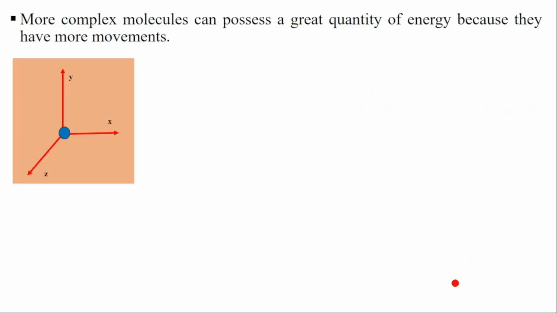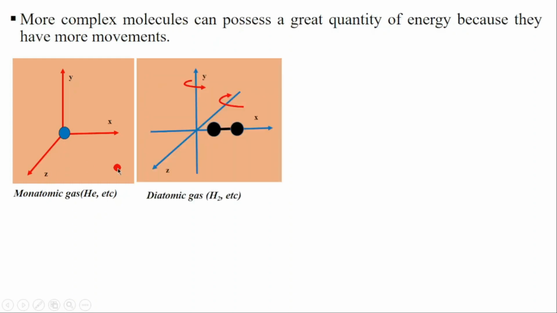For example, if you have a monoatomic gas, like helium, we are talking about a molecule composed of only one atom. So monoatomic gas, for example helium, can have translation. It can move through X, through Y, and through Z. But if you check the diatomic molecule, it can also move through X, through Y, and through Z, but it also has rotation.